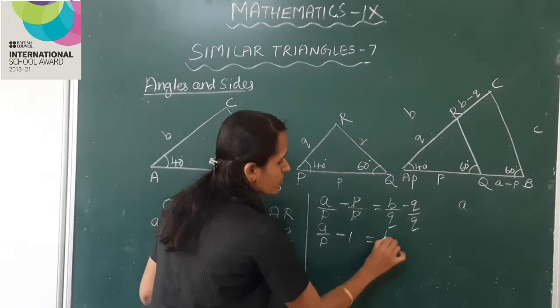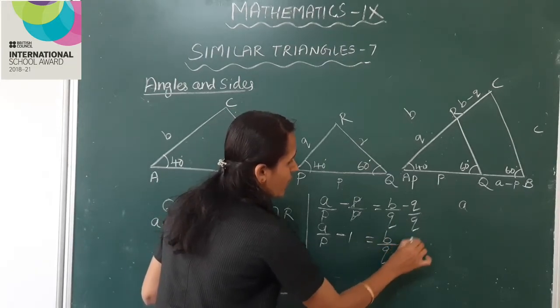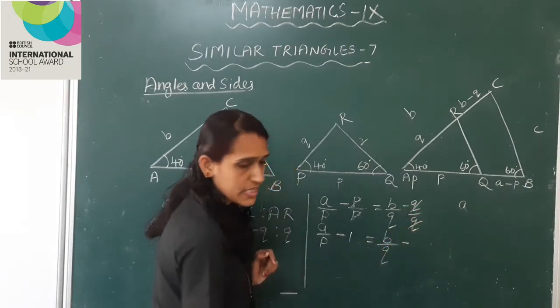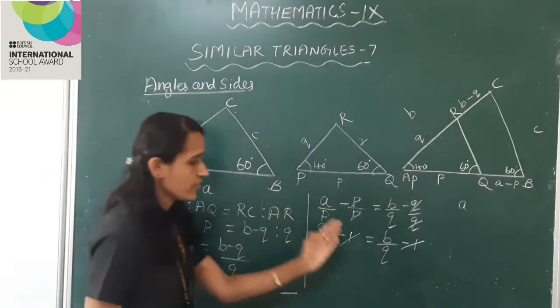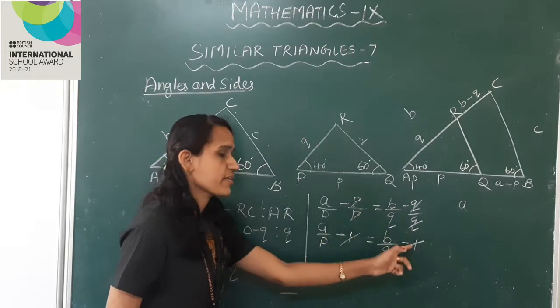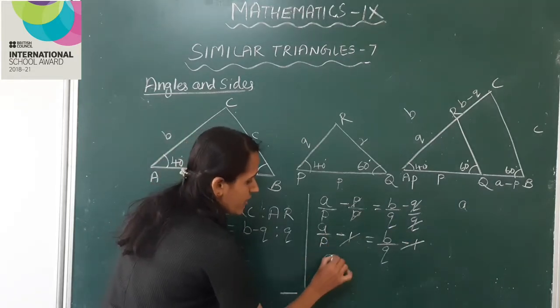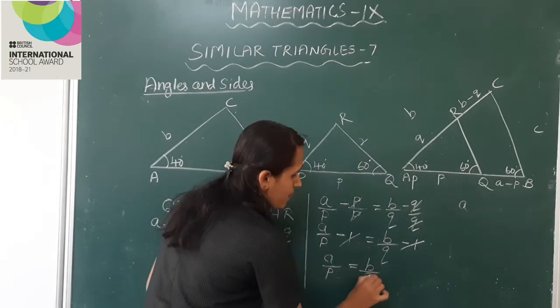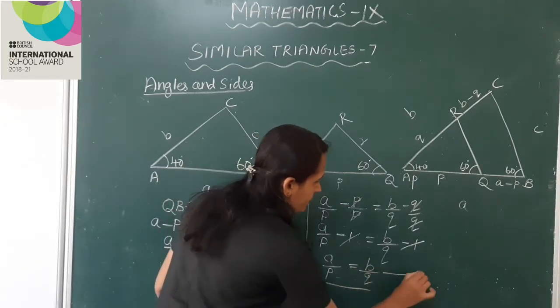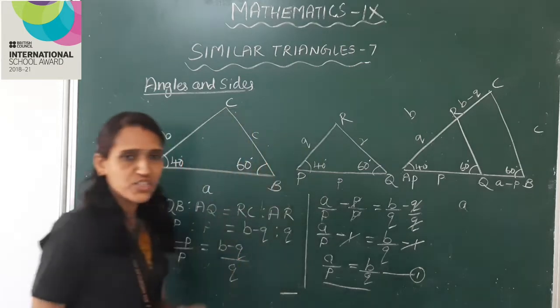This is equal to b by q minus q divided by q is 1. b by q minus 1. Left and right sides are minus 1 and minus 1. Now we get a by p is equal to b by q. Mark it as equation 1.